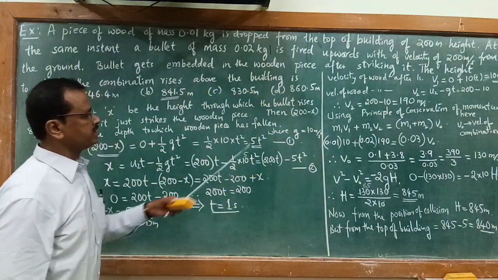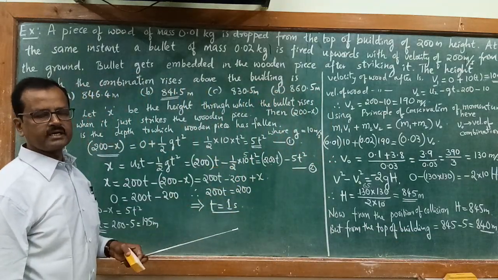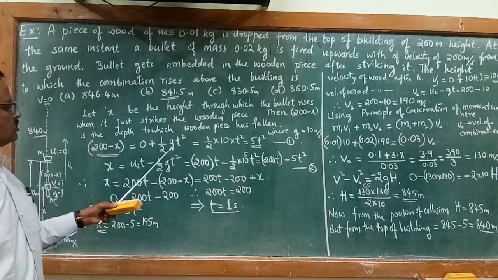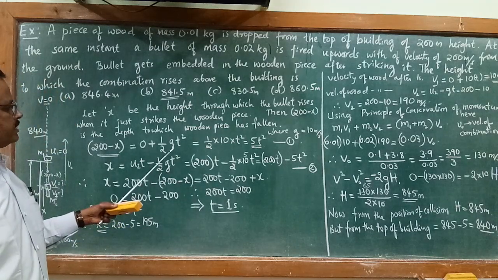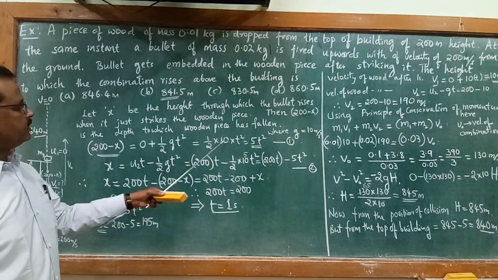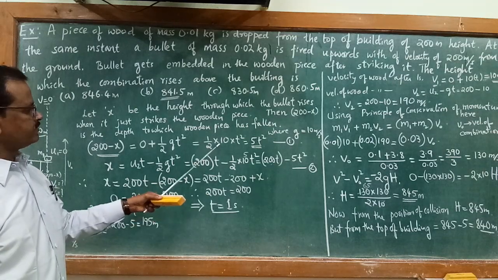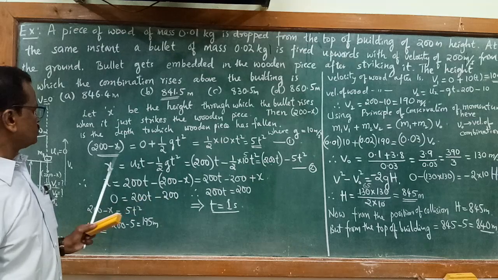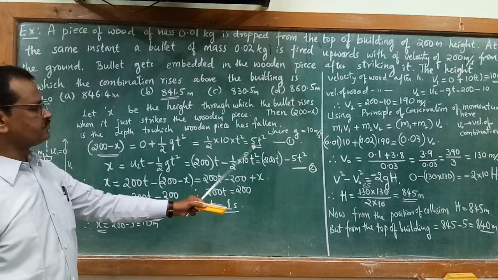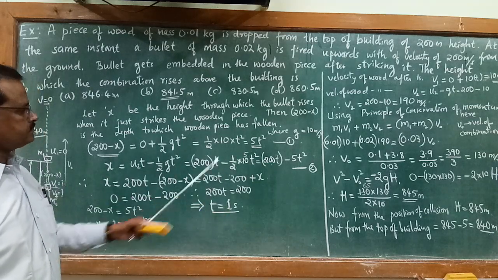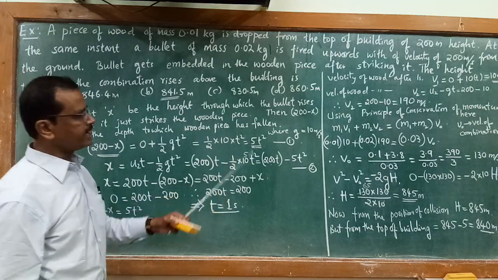If you take g equal to 9.8 meter per second square, you see here 2 into 1 by 2 into 9.8, here itself it becomes 4.9. So 200 minus x becomes 4.9, that is 4.9 meters.